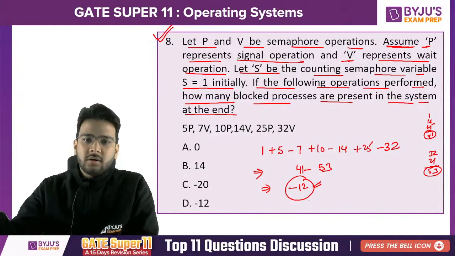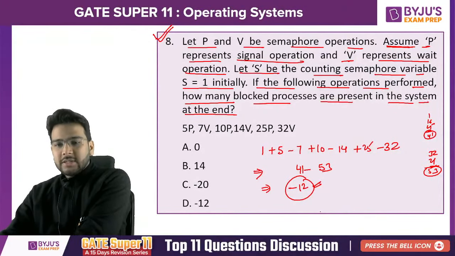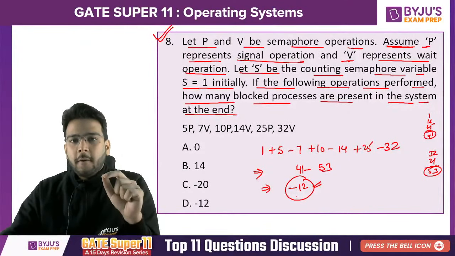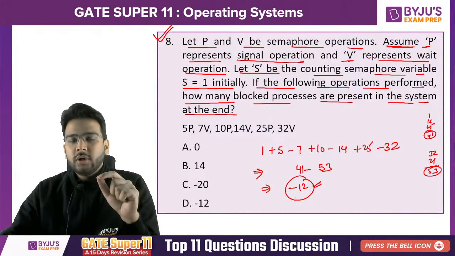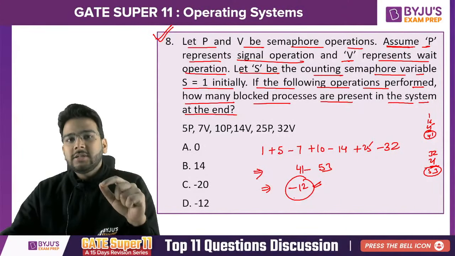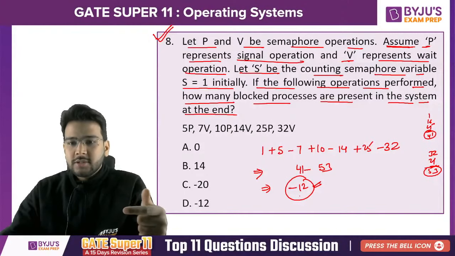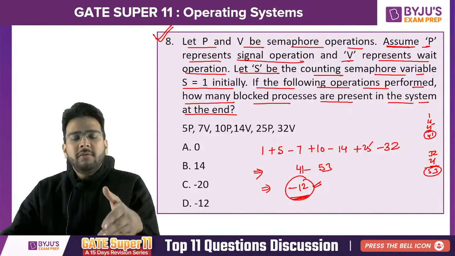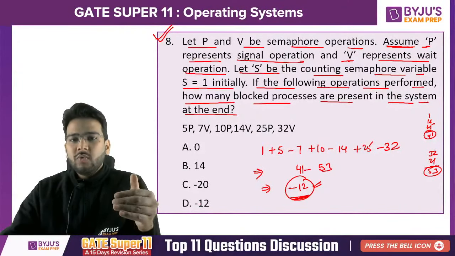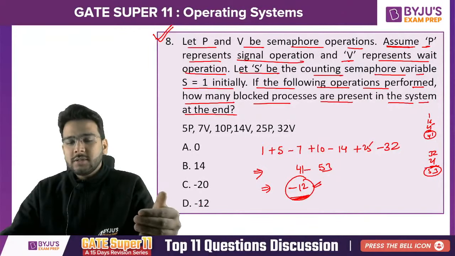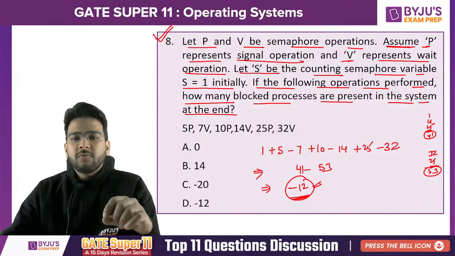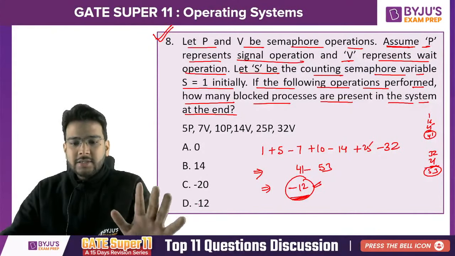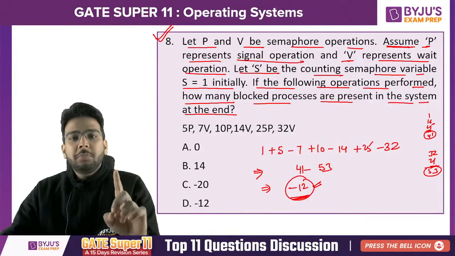That means 12 processes. You need to understand here, if the value of the counting semaphore is negative, that indicates how many processes are still blocked in the system. So it is minus 12, that means 12 processes are blocked in the system. Here it should be 12 because it is asking for the number of processes, right? But the final value of the counting semaphore will be minus 12. That means 12 processes are blocked. Is it clear to all of you? So answer should be 12, right?